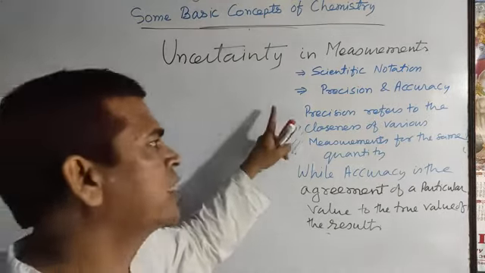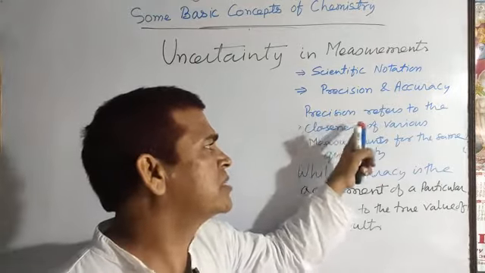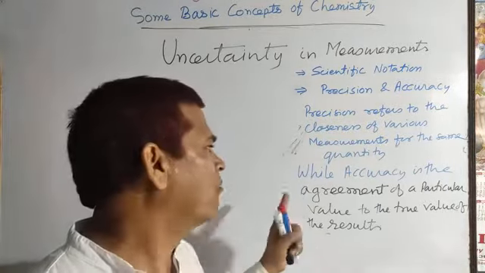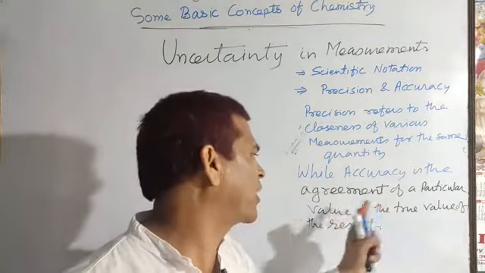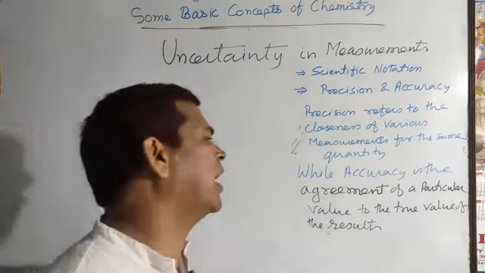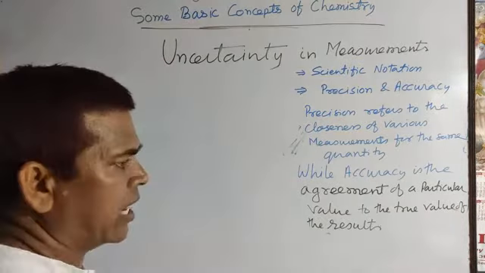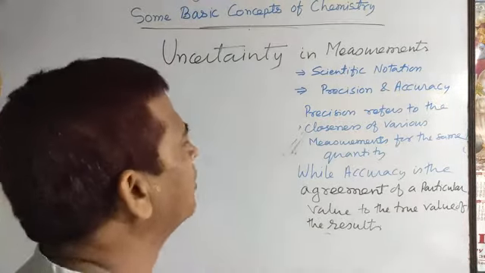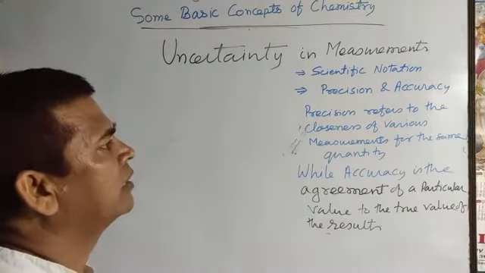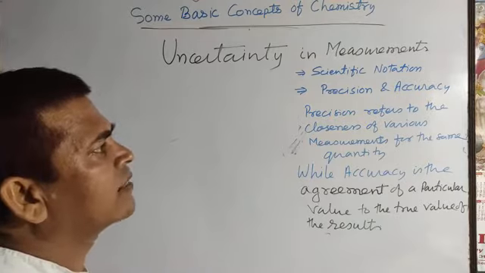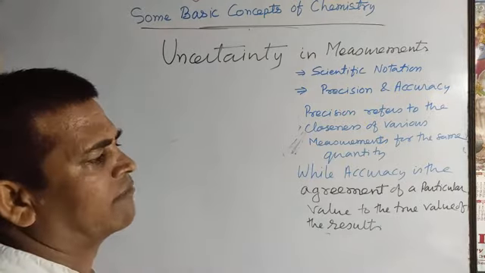The first point is the definition: precision refers to the closeness of various measurements for the same quantity, while accuracy is the agreement of a particular value to the true value of the results. Take one example, and that can also confirm whether the given data is precise or accurate.